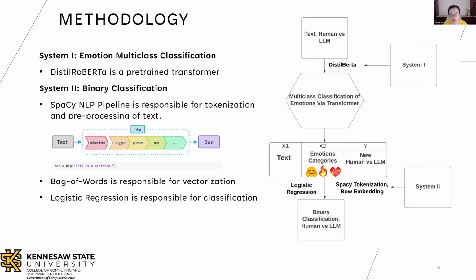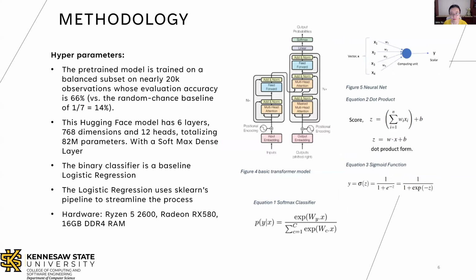The bag of words is responsible for building the numerical version of the clean text so that the model can interpret the text. The logistic regression is responsible for classifying the text using the newly created emotion feature and the existing vector representation of each essay. The more the features, the better the results, but also the slower the model.